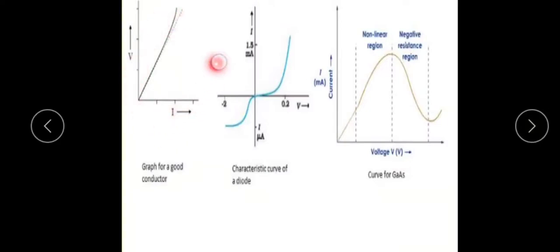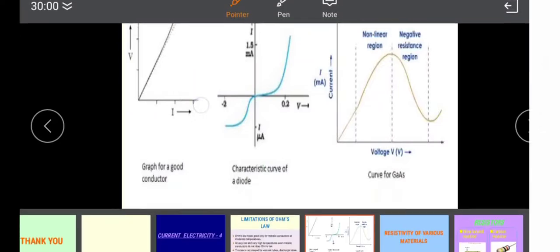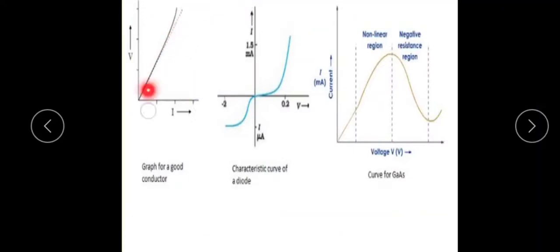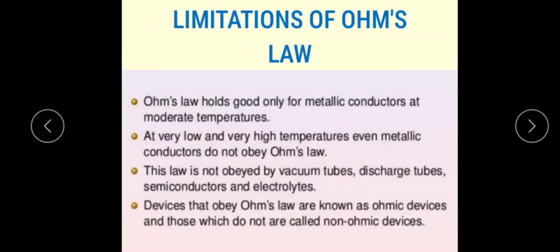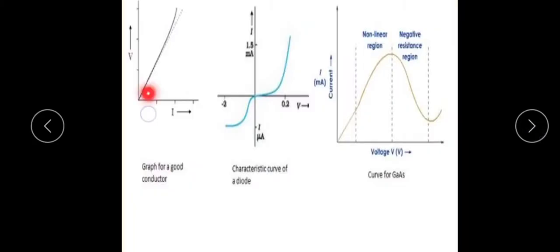In the first diagram, there are two curves. One is a straight dotted line, and the other one is a curved line. The curved line does not obey Ohm's law. According to the first limitation, Ohm's law holds good only for metallic conductors at moderate temperature. At constant temperature, the dotted line shows that Ohm's law holds good, so current and voltage are directly proportional to each other. The second curve, the continuous curve, shows a non-linear graph.